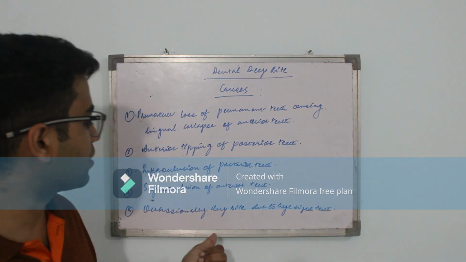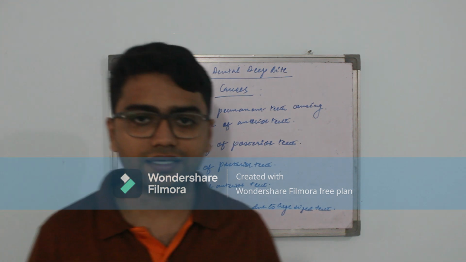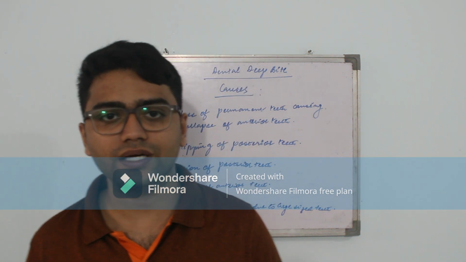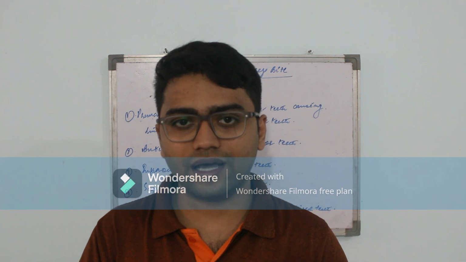Coming to the fifth point, occasionally deep bite due to large size teeth. Yes, large size teeth occupy more space in the vertical dimension, and when they are occupying more space in the vertical dimension, there is excessive overbite and it is called deep bite.